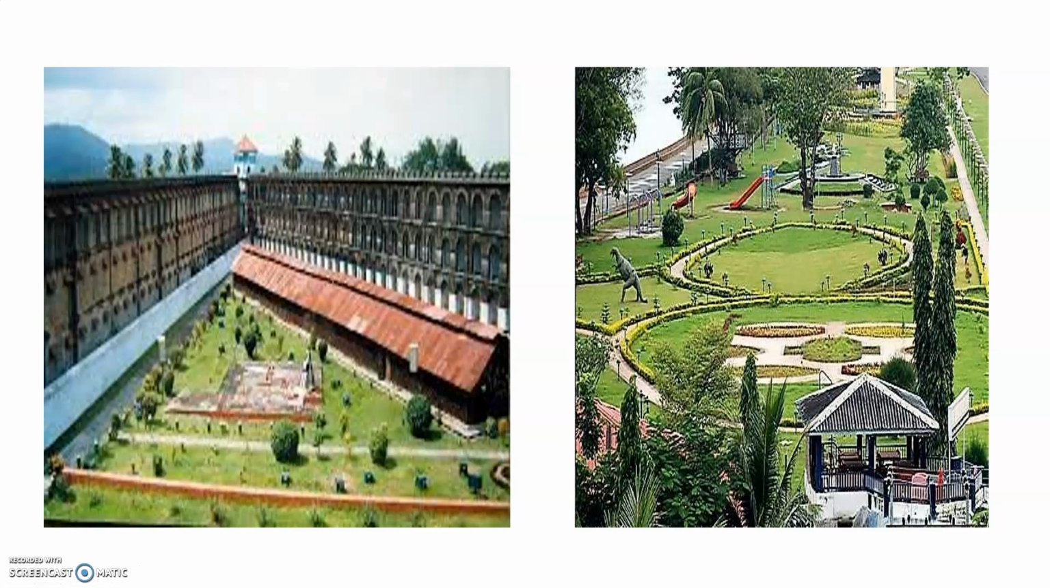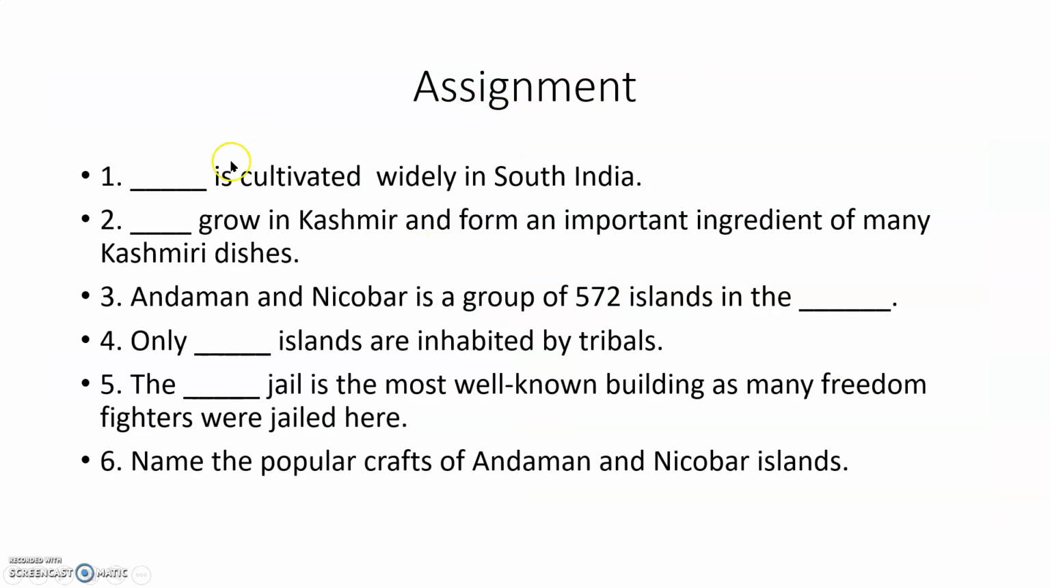Now a small assignment for you. Dash is cultivated widely in South India. Which crop do you have to write? Dash grows in Kashmir and forms an important ingredient of many Kashmiri dishes. Andaman and Nicobar is a group of 572 islands in the dash. Which sea do you have to write here? Only dash islands are inhabited by tribals. The dash jail is the most well-known building, as many freedom fighters were jailed here. Name the popular crafts of the Andaman and Nicobar Islands.